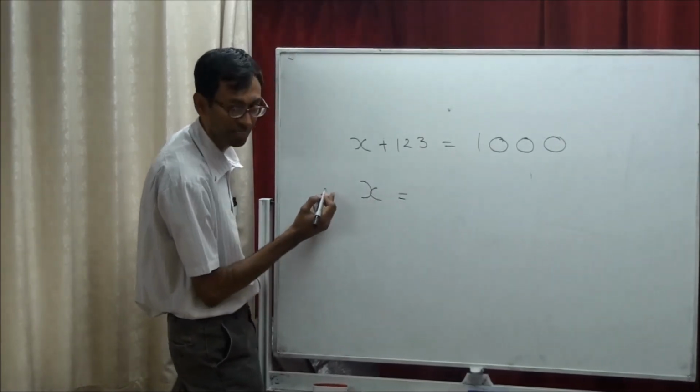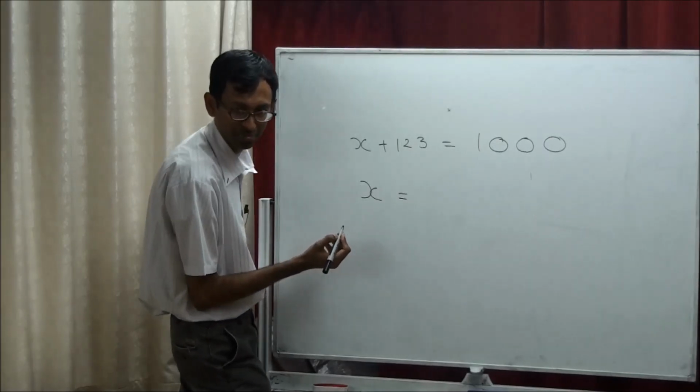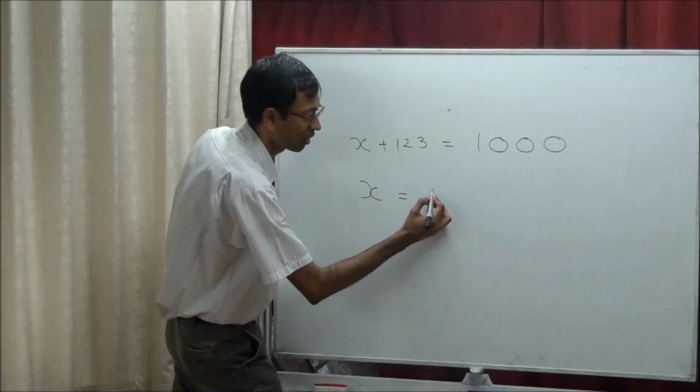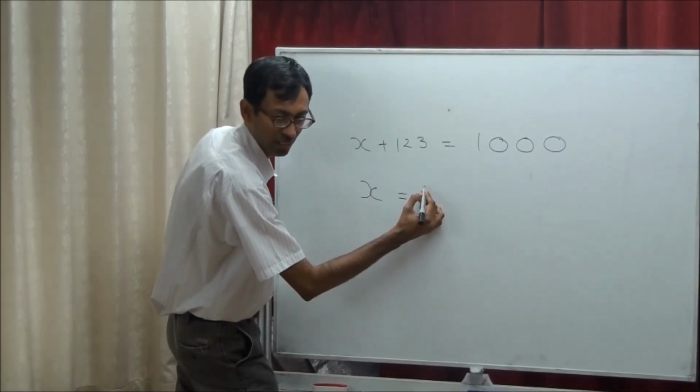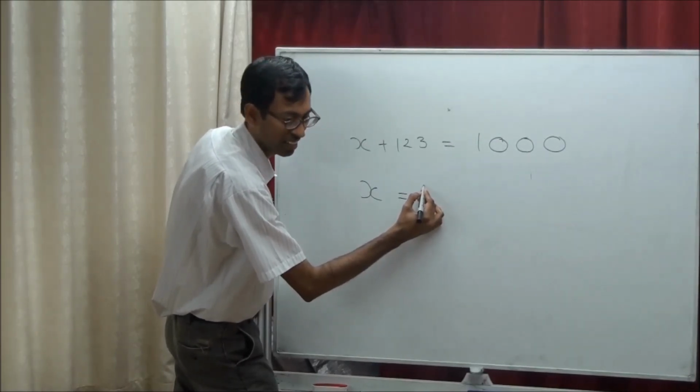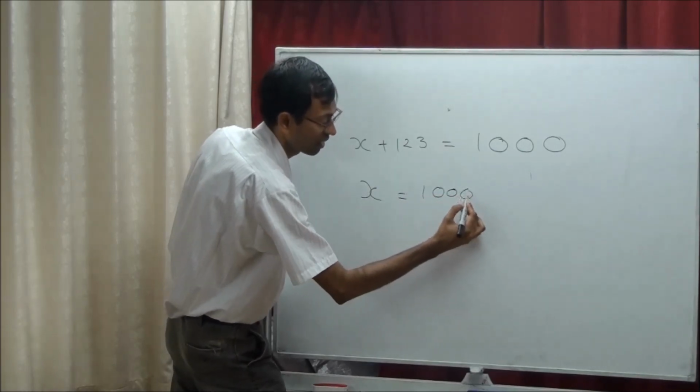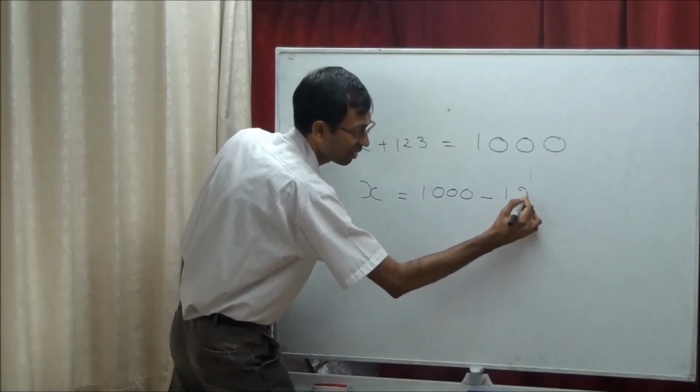What is the step? Take the 123 to that side. Okay, then what is on this? It's going to be 1000, and then minus 123. What is the answer?